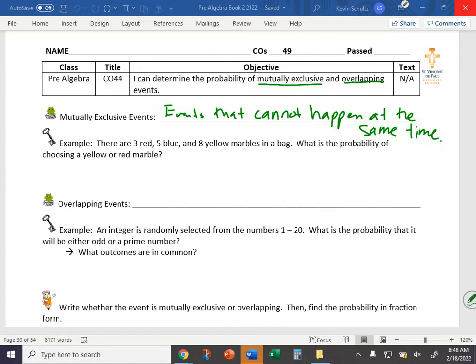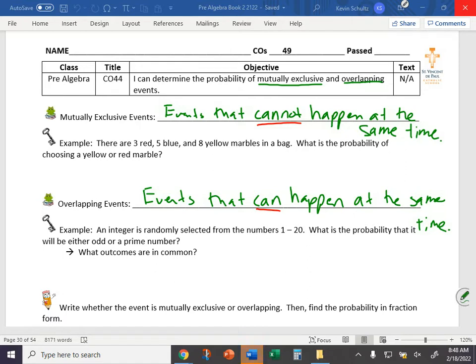Whereas overlapping events are events that can happen at the same time. So the difference between these two definitions is the words can and cannot. An example of overlapping events.